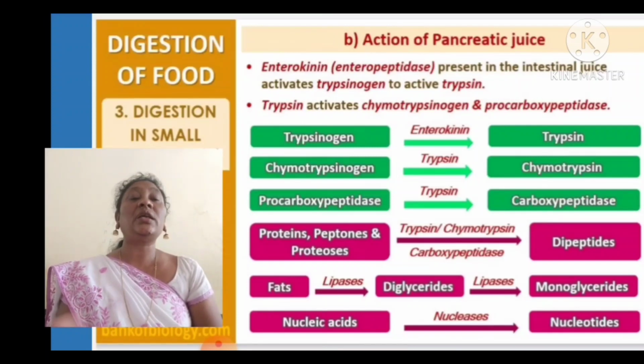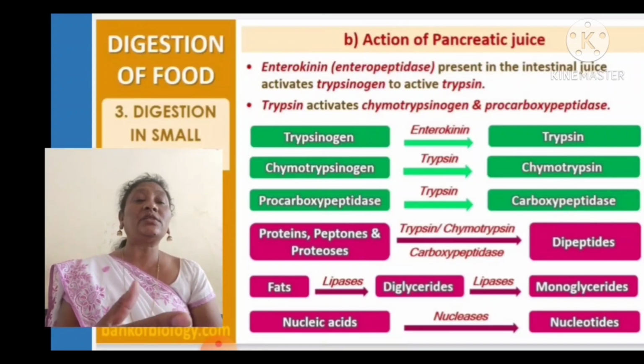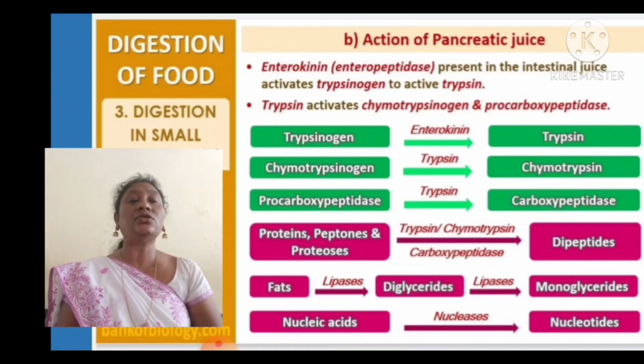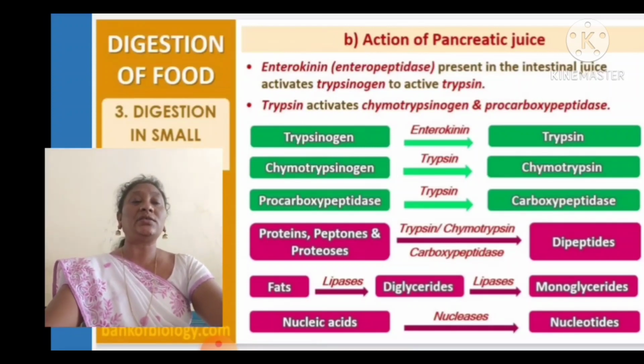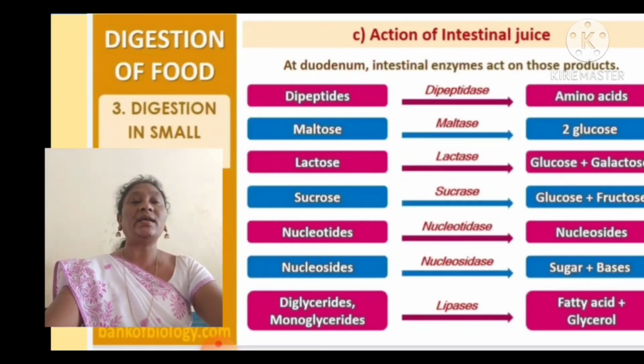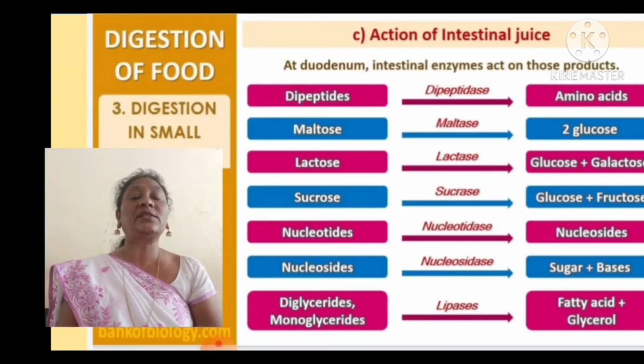And fats, in the presence of lipase, are converted into diglycerides. These diglycerides in the presence of lipase are converted into monoglycerides. The nucleic acids in the presence of nuclease are converted into nucleotides. So this is the ultimate digestion by the pancreatic juice. Now let us see the action of intestinal juice.